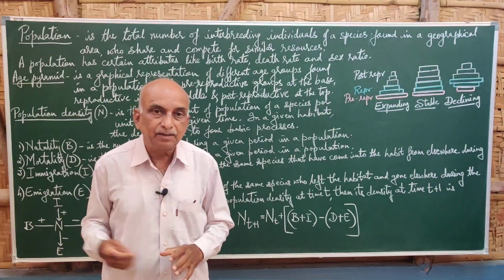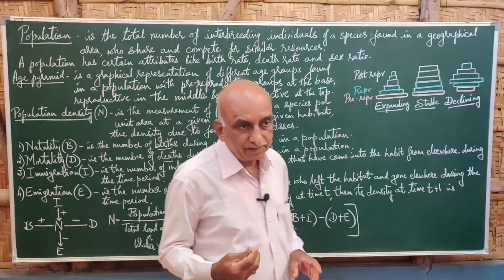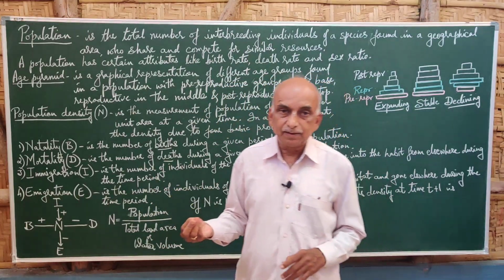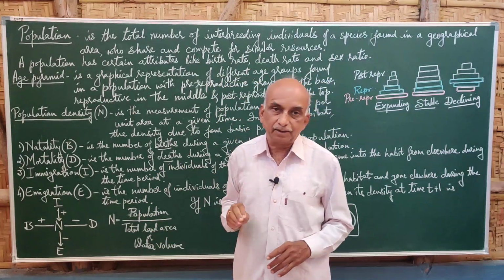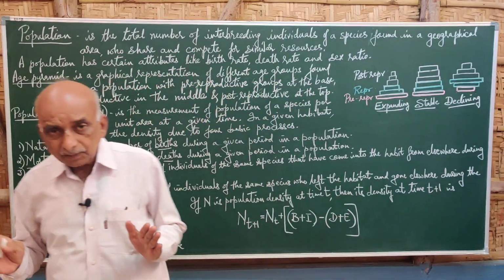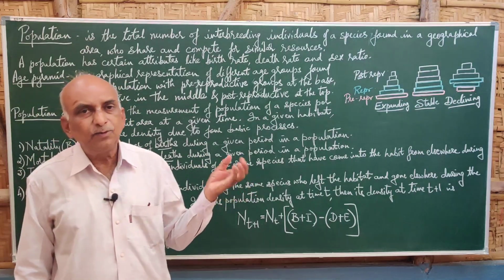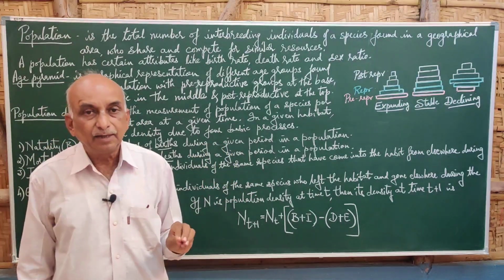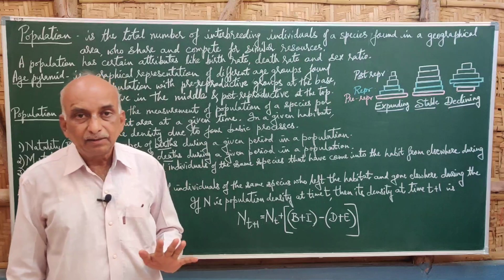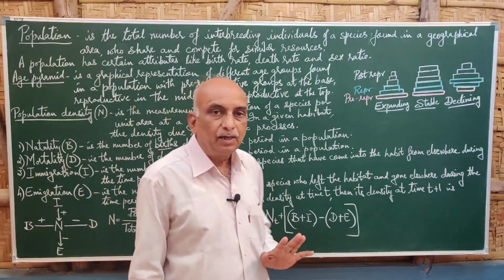Immigration is represented by capital I. Immigration is the number of individuals which are added to the population for a given time. For example, in a population, there are certain individuals who come to that area and do not live permanently. They come for a certain purpose and go back to their own place.